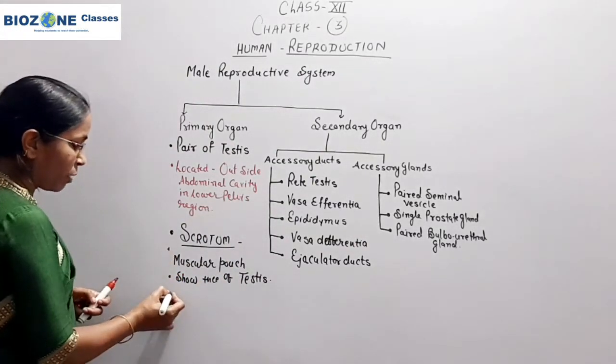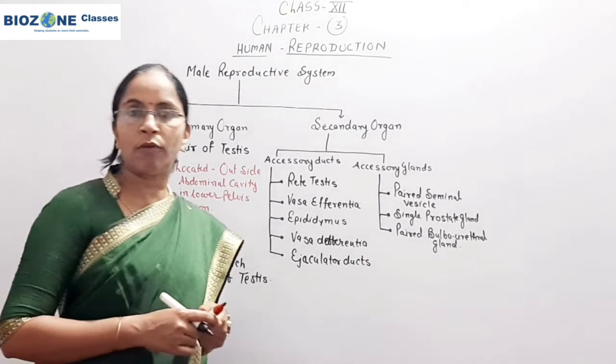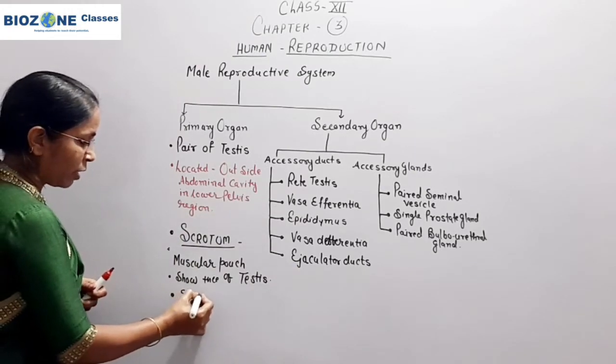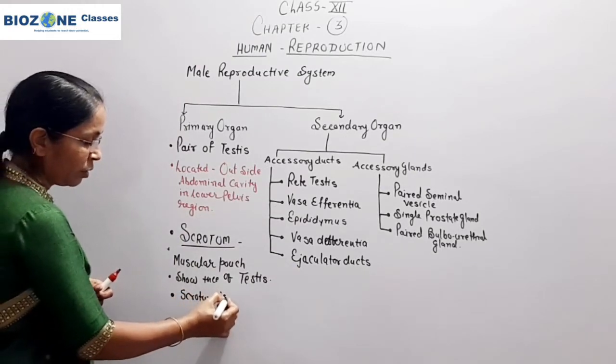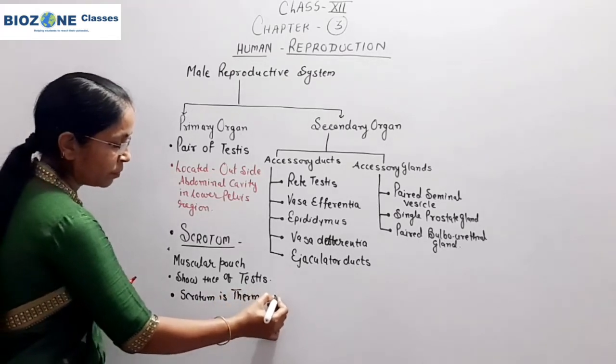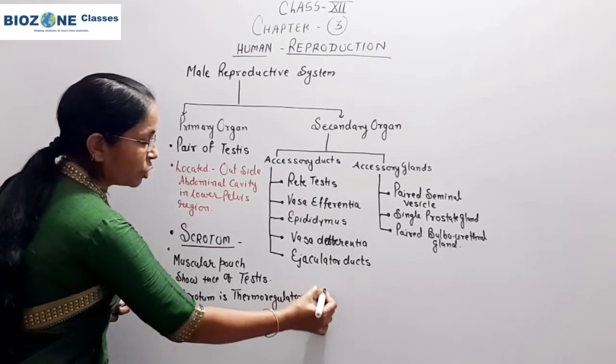Now the most important question is, what is the importance of the scrotum? The scrotum is thermoregulatory in function.